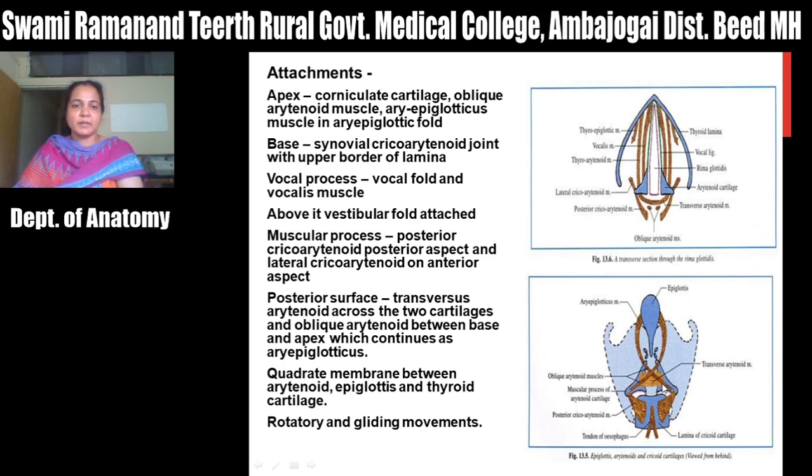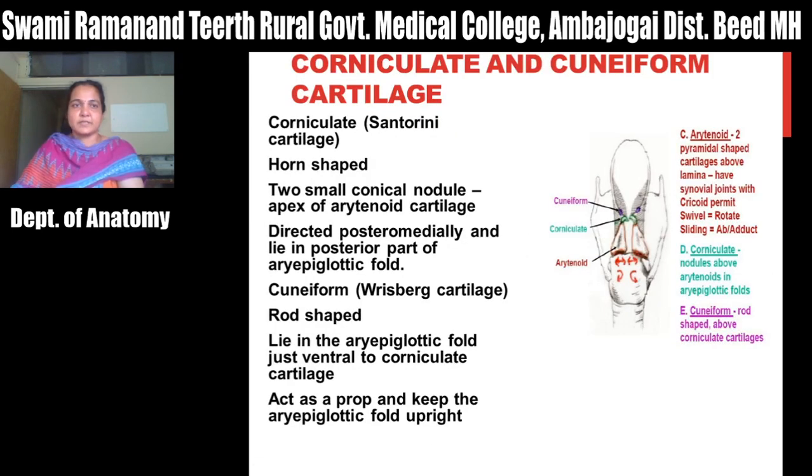And the quadrate membrane, as you have seen, lies between the arytenoid cartilage, epiglottis and thyroid cartilage. This synovial joint allows rotatory as well as gliding movement around the transverse axis.